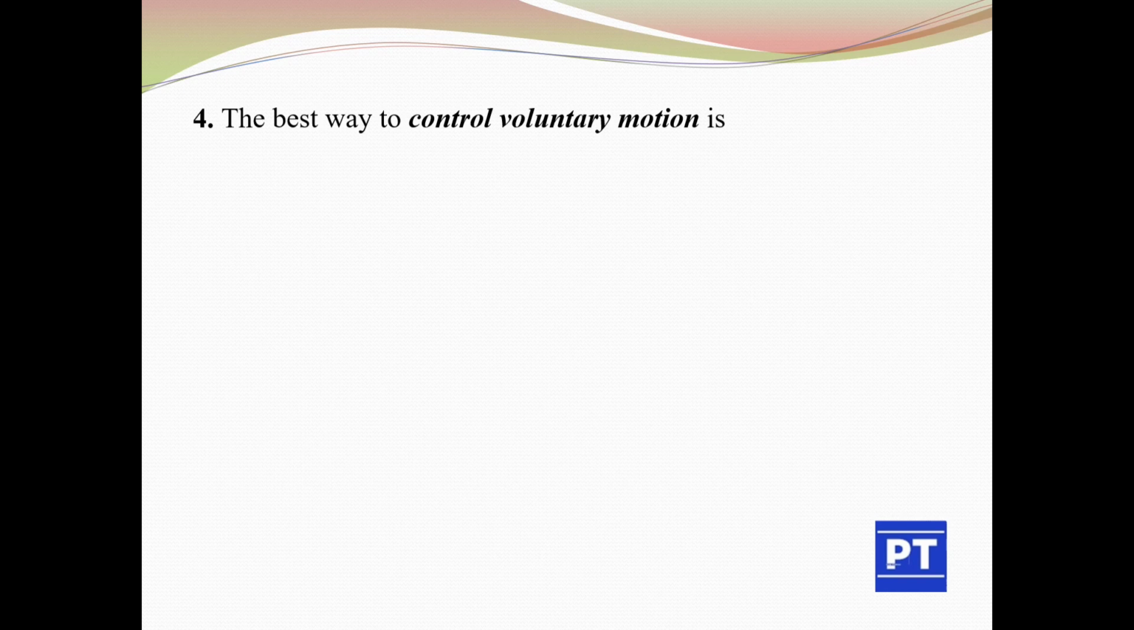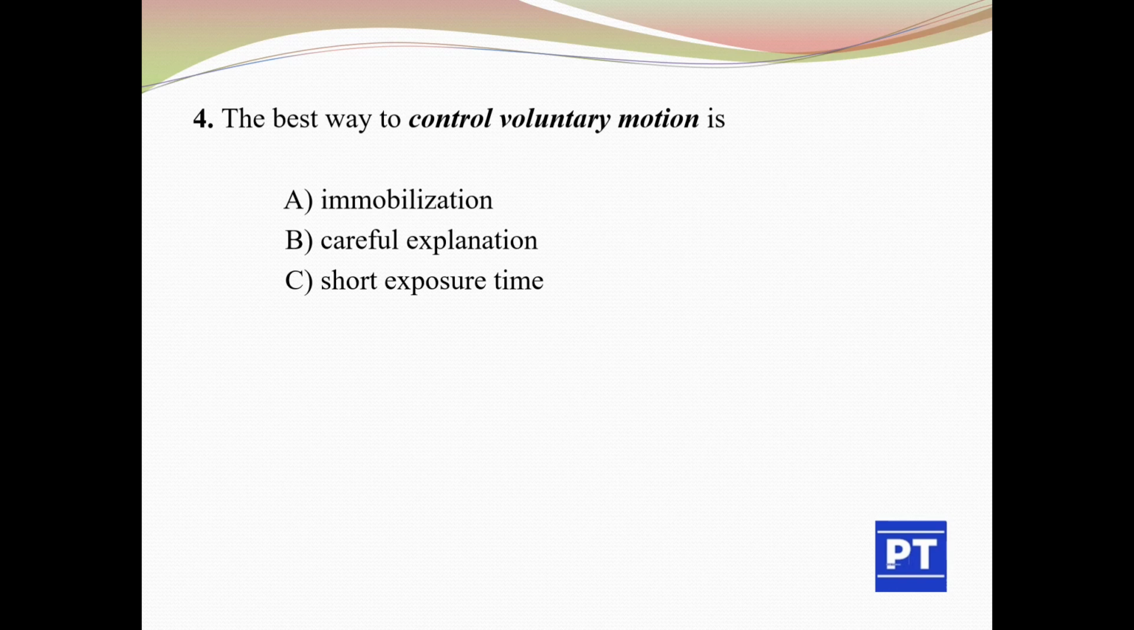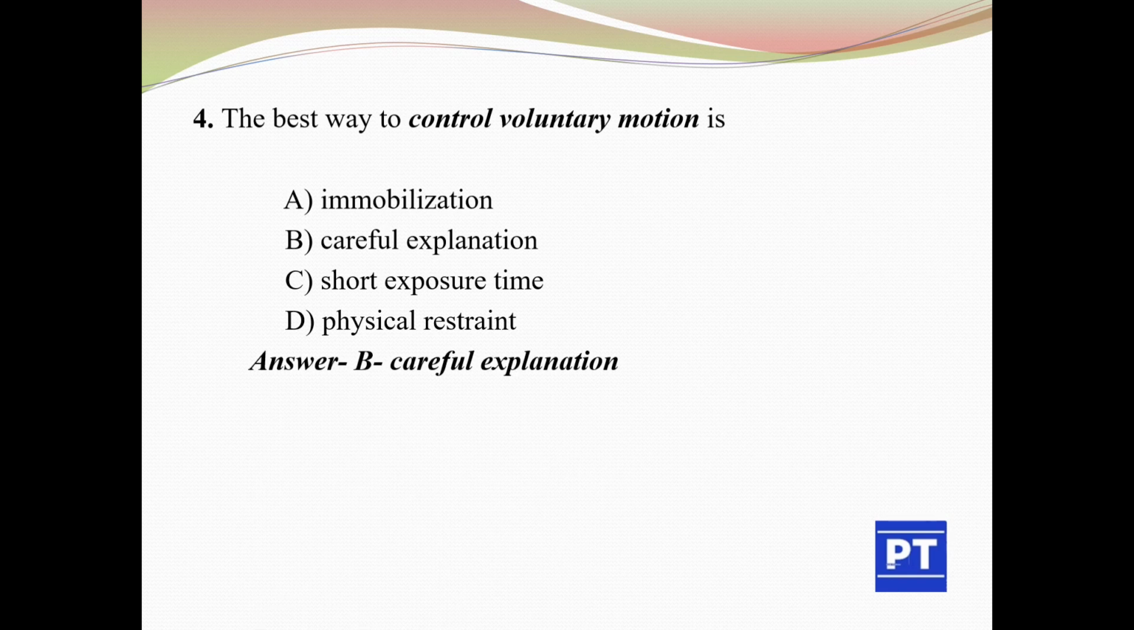Question number 4. The best way to control voluntary motion is: option A, immobilization; option B, careful explanation; option C, short exposure time; and option D, physical restraint. The answer is option B.